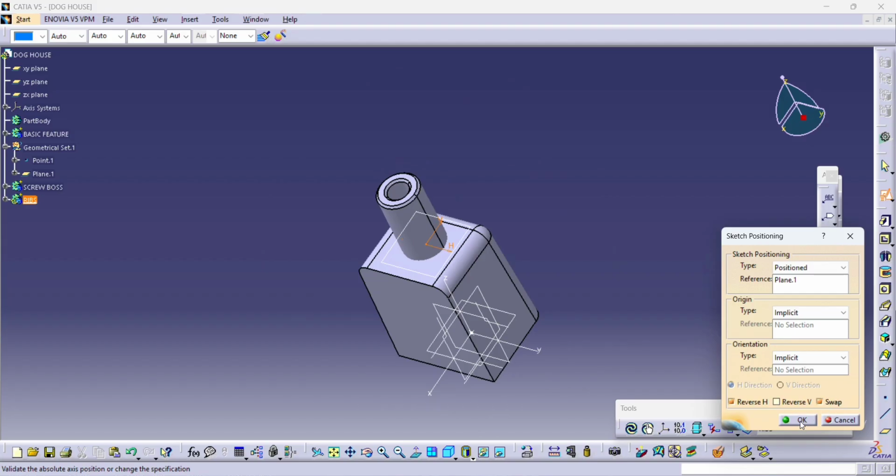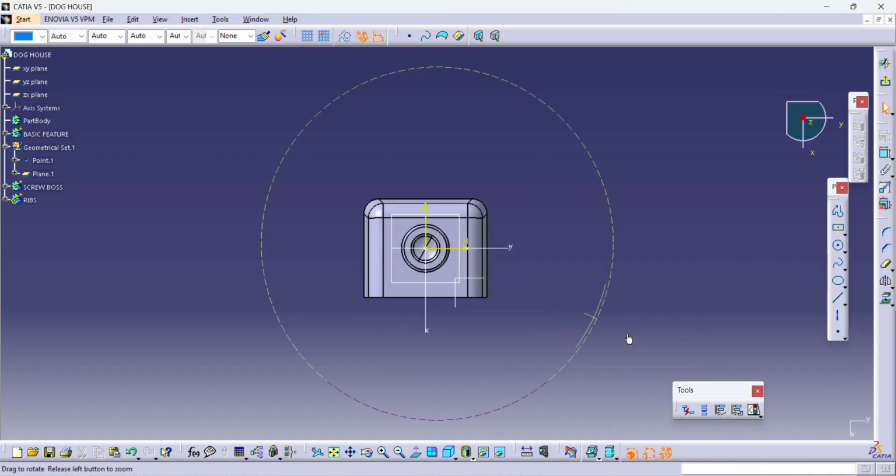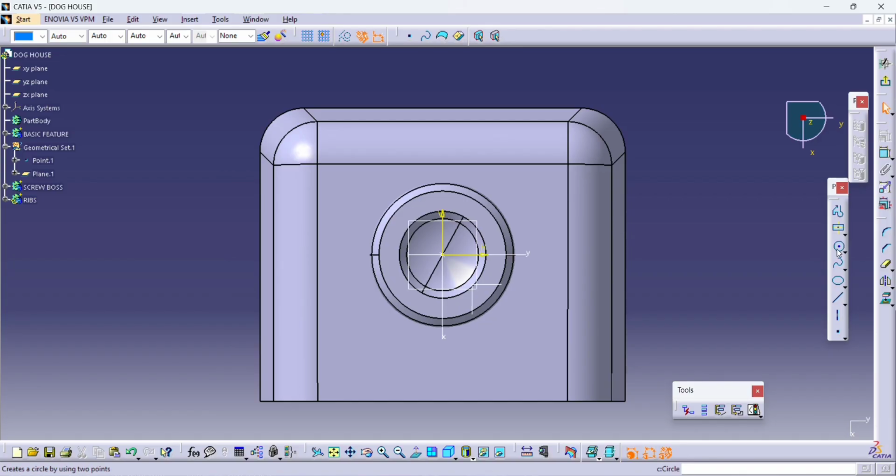So once again select the sketch and follow the rib pattern. Whatever pattern we require we can design, this is just for reference.